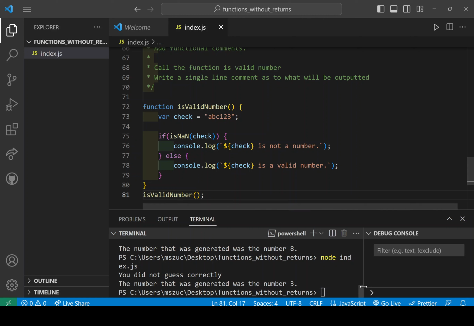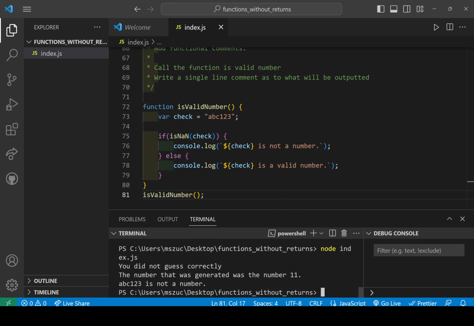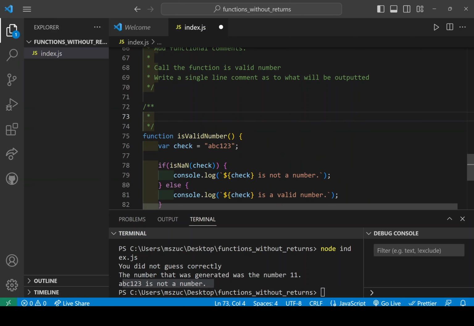So let's try running this and see what it says. ABC is not a number because it's in quotes. And let's also put the functional comments here as well. Because there's no parameter, we actually don't have to have the @param. It doesn't even show up on its own, but we should add an @description, and it'll say checking to see if a value is a number or not.